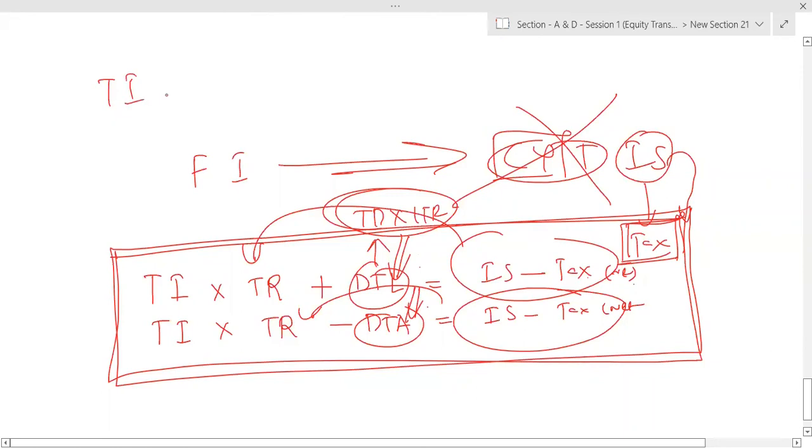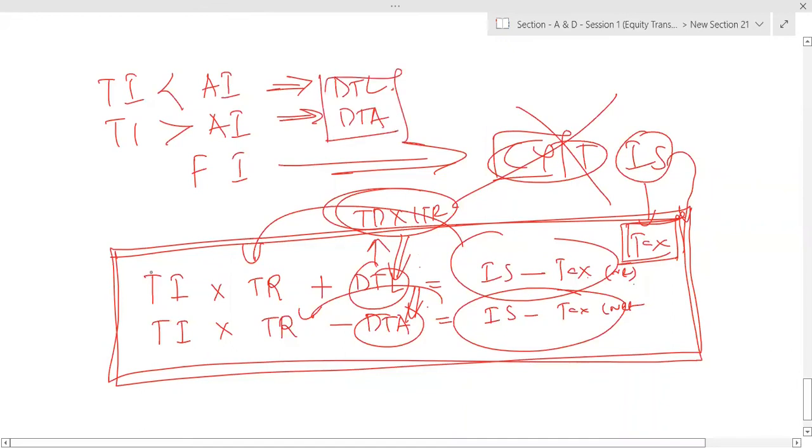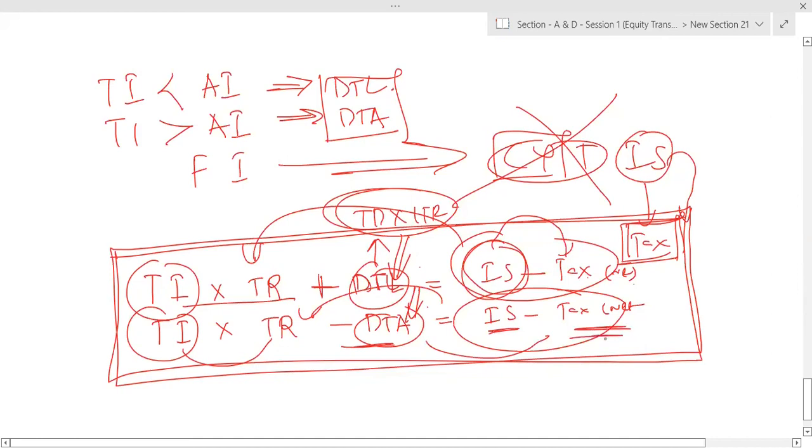If taxable income is less than the accounting income, that is considered deferred tax liability. If taxable income is greater than the accounting income because of the differences, that is considered deferred tax asset. So taxable income into tax rate plus deferred tax liability is the amount which is going to show as tax. Taxable income into tax rate minus deferred tax asset is the income statement tax. If DTL then plus, if DTA then minus, right, sir?